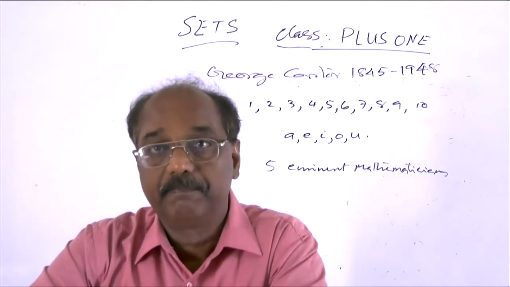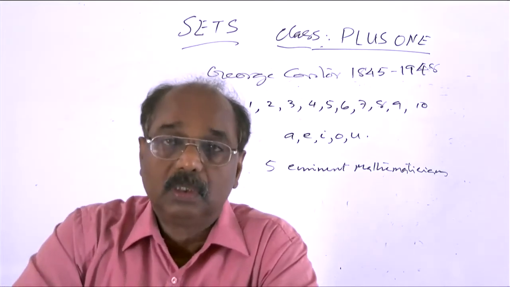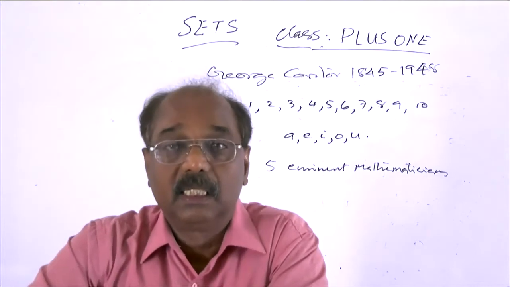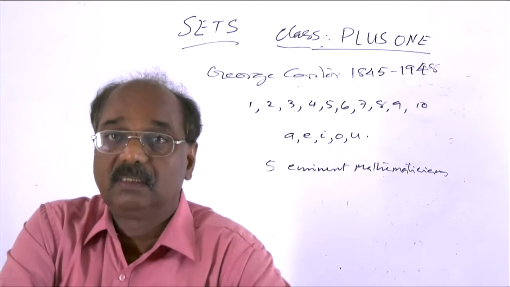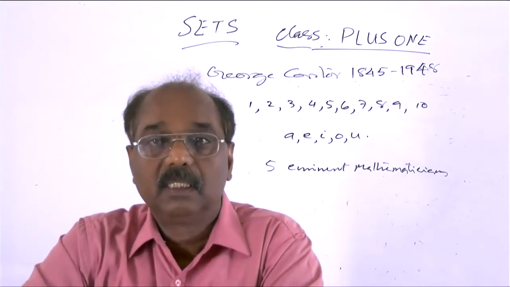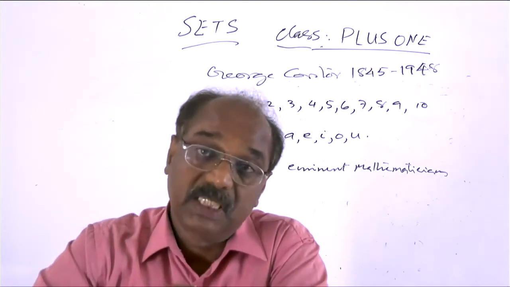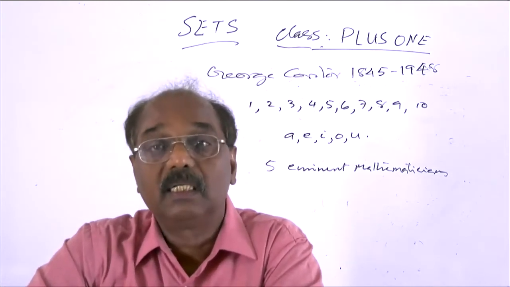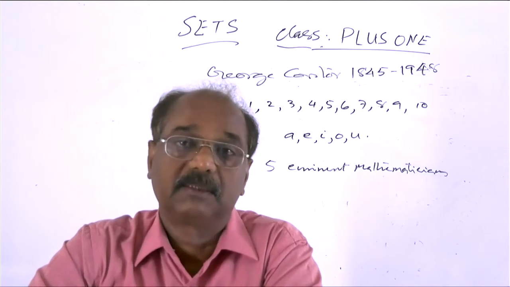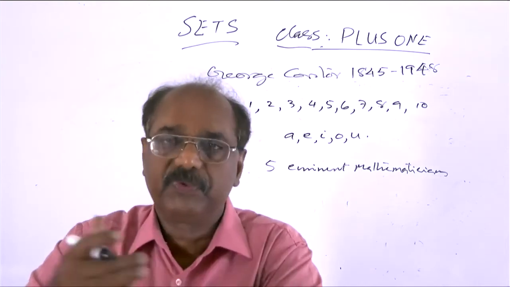That is the meaning. And now, a set in mathematics is a collection which is well defined. A collection of well-defined objects is called a set in mathematics. We can have a few more examples.